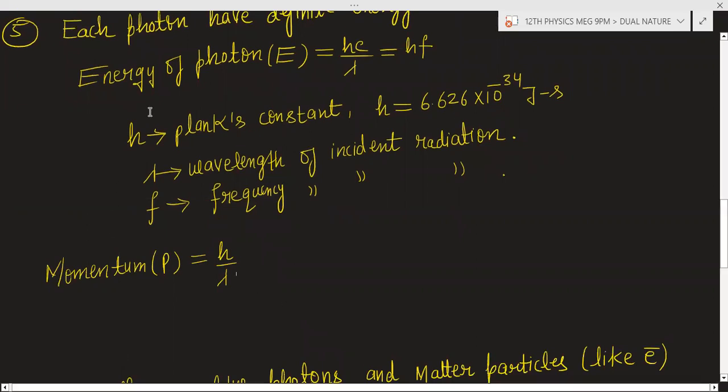So you have to remember the energy of a photon: hc by lambda, or it can be written as hf also. h is Planck's constant. Lambda is the wavelength of the incident radiation. f is the frequency of incident radiation.